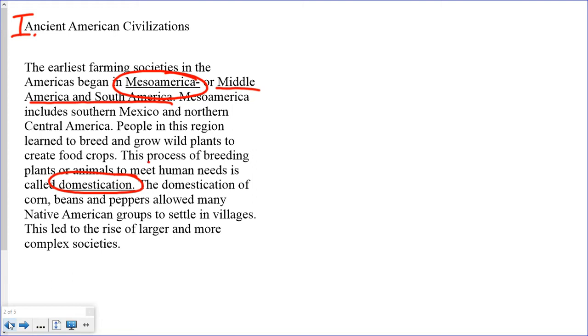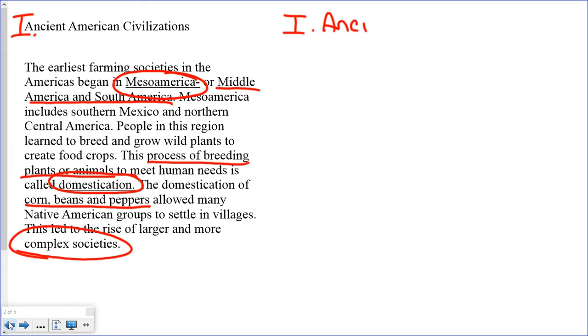The domestication of corn, beans, and peppers allowed many Native American groups to settle in villages. This led to a rise of larger and more complex societies. So we've got this idea of complex societies. So I've just read my section. Now I need to actually outline it. So for this, I'm going to go to my paper and I'm going to start with 1. And I'm going to say Ancient American Civilizations. And I'll just put civ for civilizations.